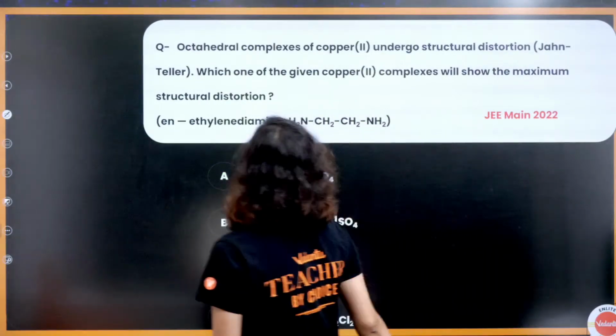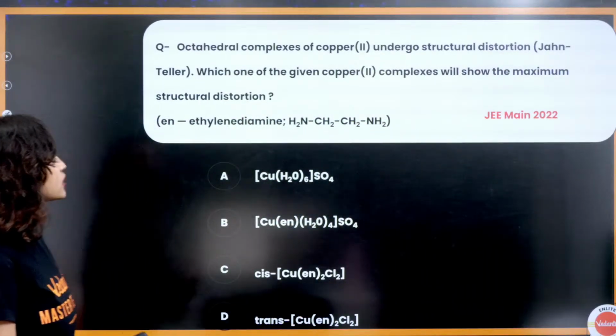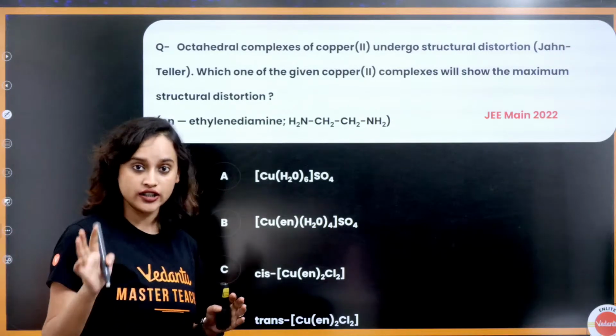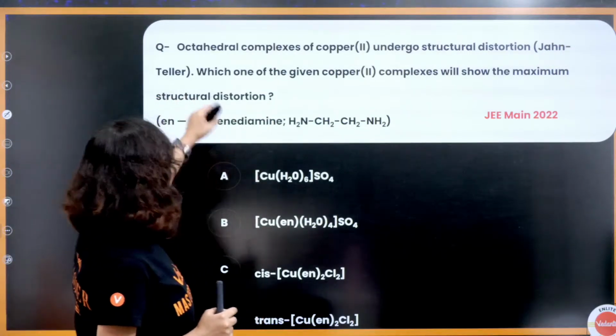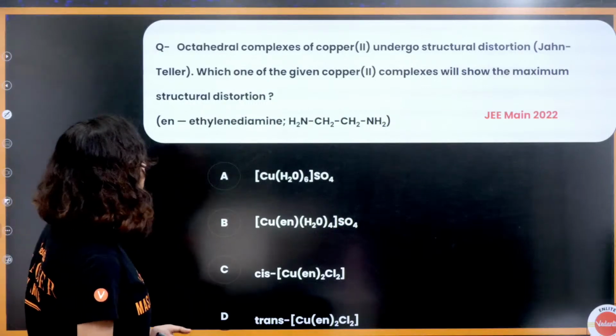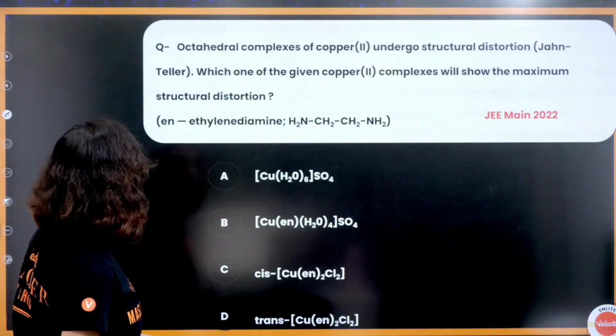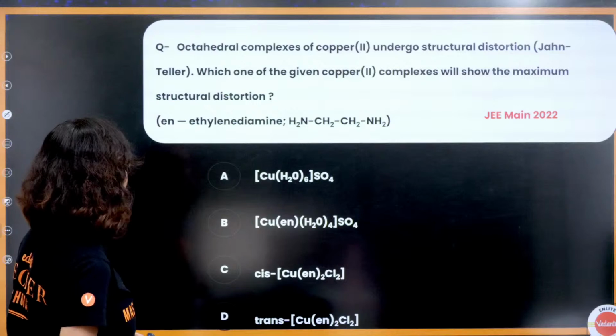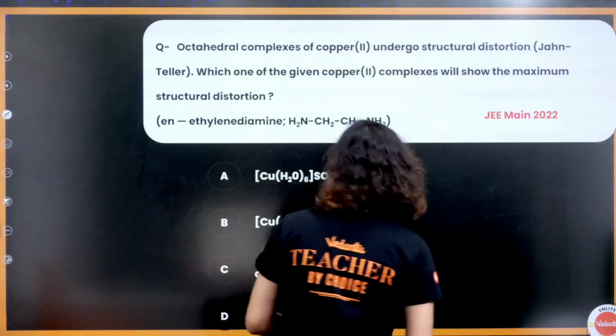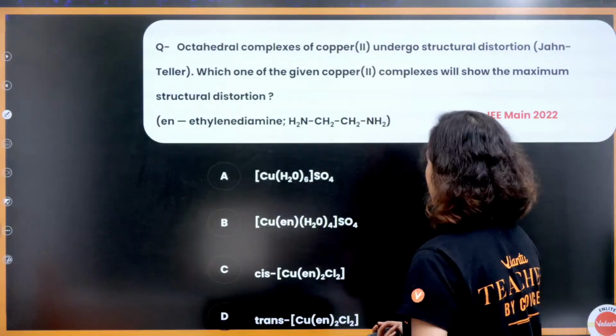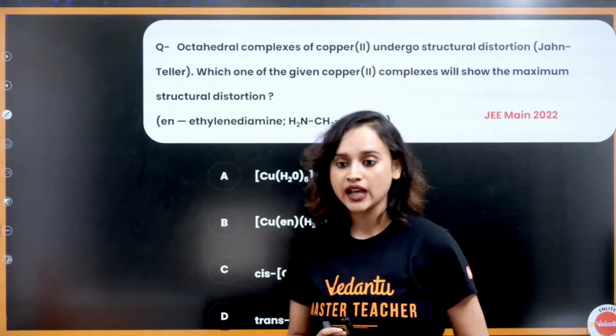Now, octahedral complexes of copper undergo structural distortion. Structural distortion was explained by Jahn-Teller, right? Which one of the given copper complexes will show the maximum structural distortion? Tell me. Any idea?